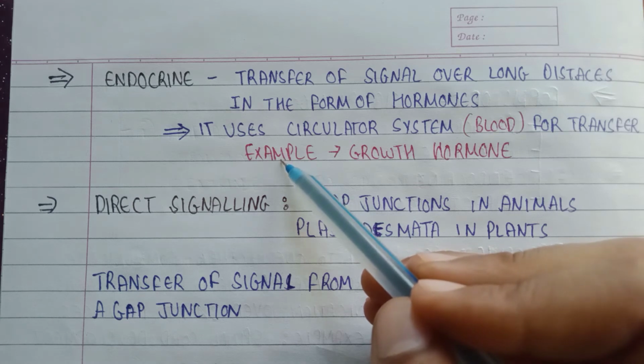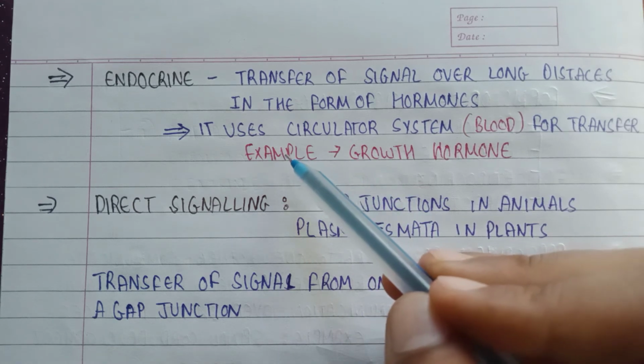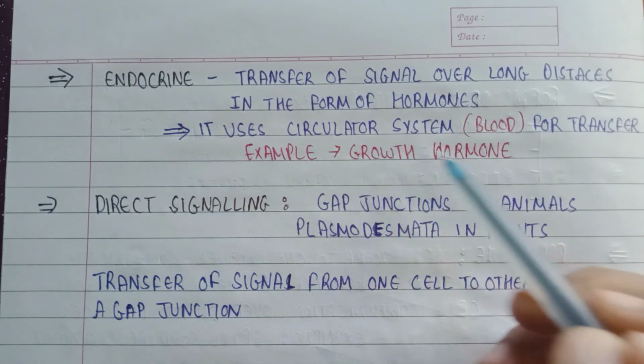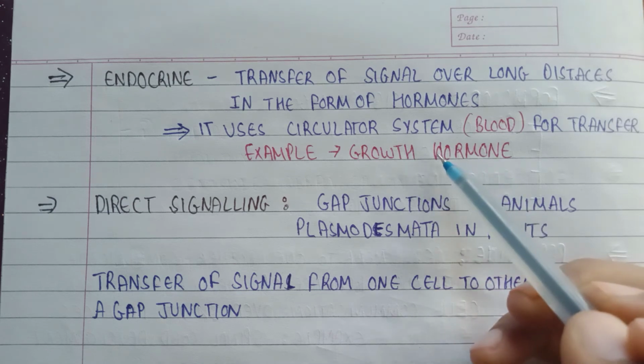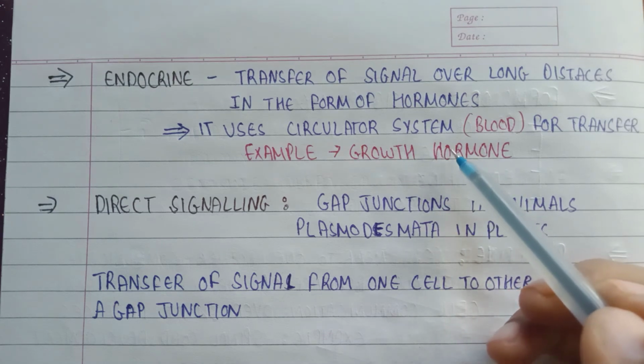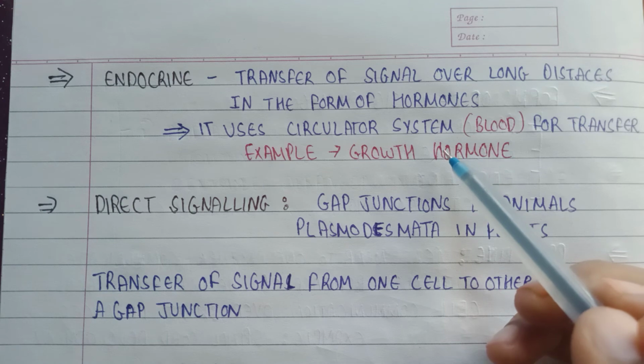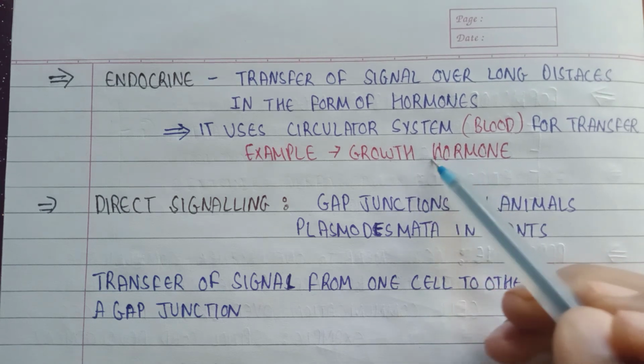An example of the endocrine form of cell signaling is growth hormone. Growth hormone is used to transfer information to different parts of the body.